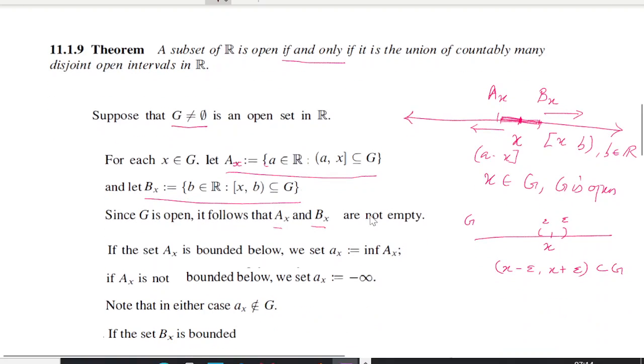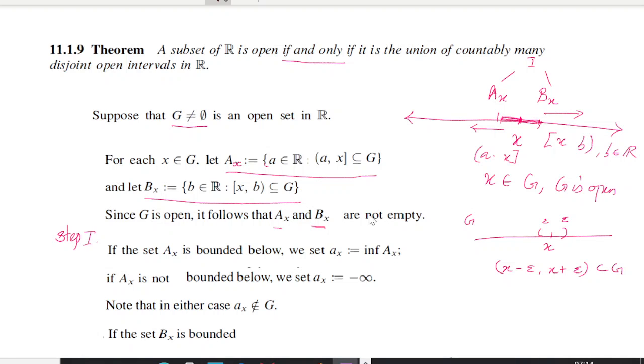Now next we are taking this Ax. What we are going to do is from this set Ax we will take a point, and here also we will take a point, and we will go for an interval. And we will prove that this interval is completely contained inside G. That's our first step. So here we can split up into step 1.